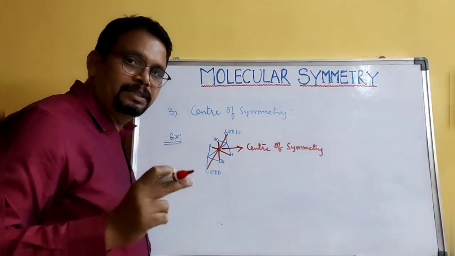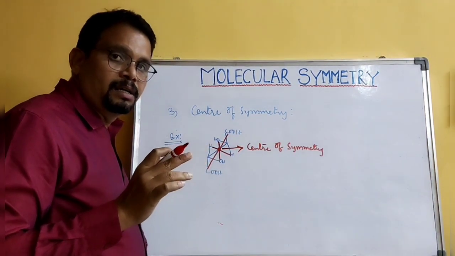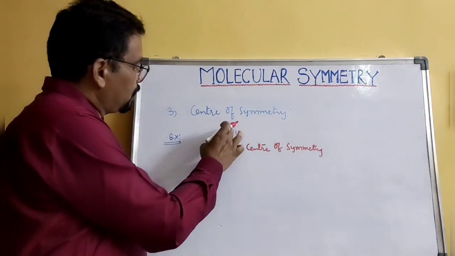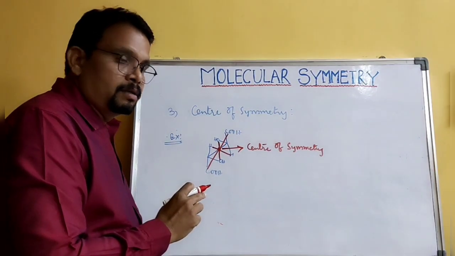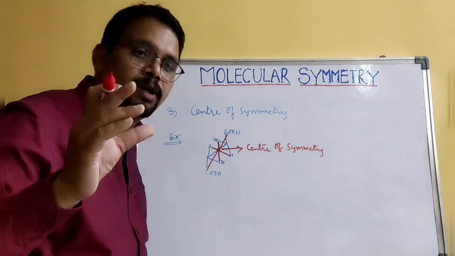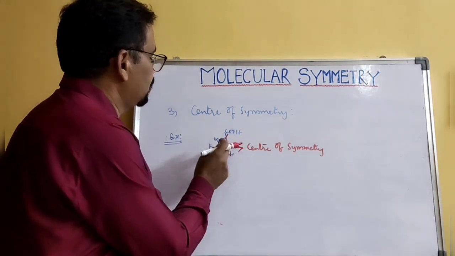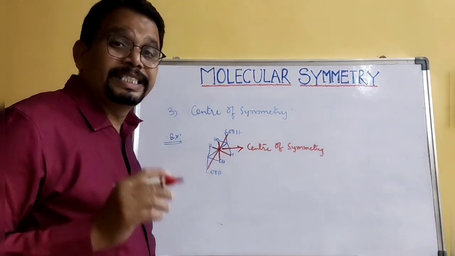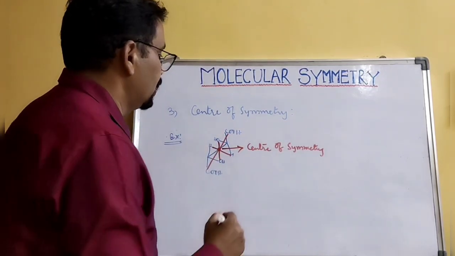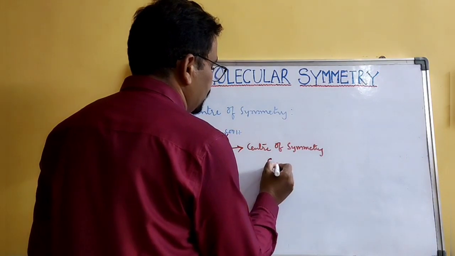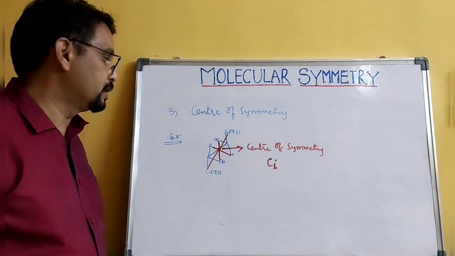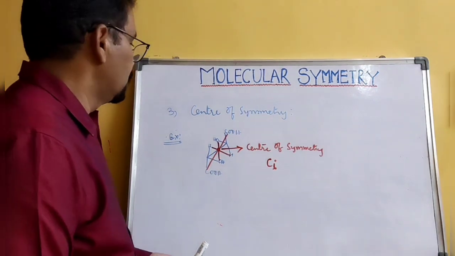So when you connect the opposite same groups, and all the groups are connected, and you get one common point where all lines meet, then that point is called center of symmetry. It is denoted by Ci, the center of inversion, or center of symmetry.